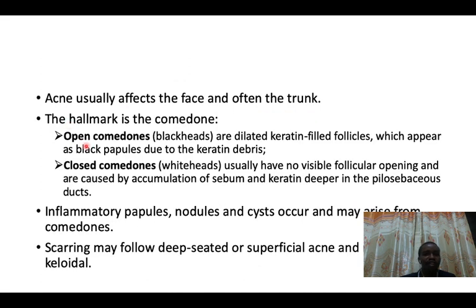So we have an open comedone, but we also have a closed comedone. The typical skin lesion in acne is a comedone, but one will also present with an inflammatory papule. Remember, bacteria induces an inflammatory reaction. So one will have a papule, and I hope you remember the definition of a papule.